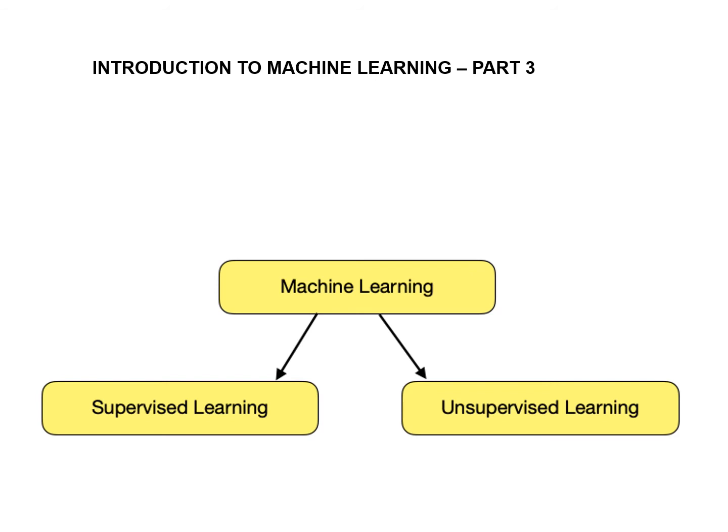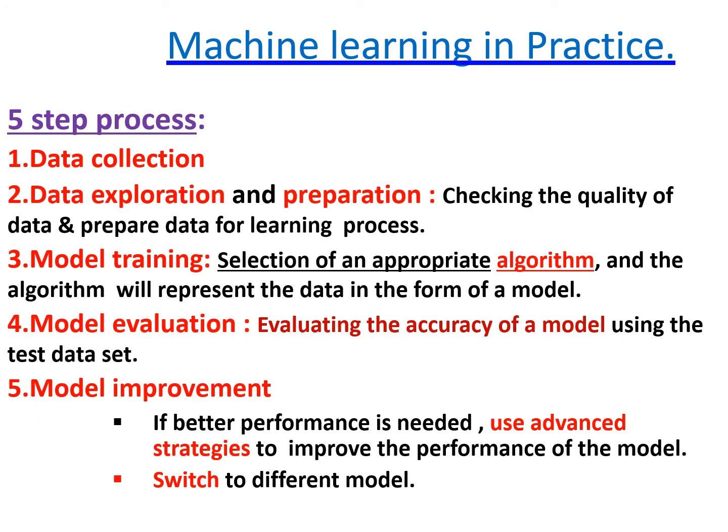In that particular question we identified four stages in the learning process: data storage, abstraction, generalization and evaluation. So in this particular session, we can see how machine learning works in practice, how the learning process works in a machine learning scenario. In the learning process, we identified the four steps: data storage, abstraction, generalization, and evaluation.